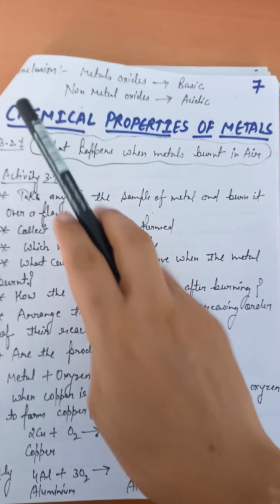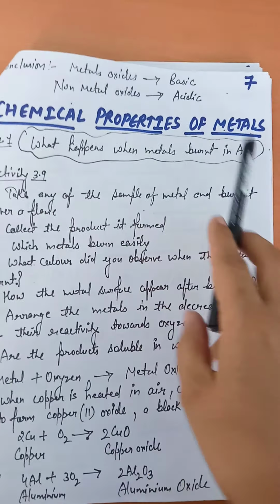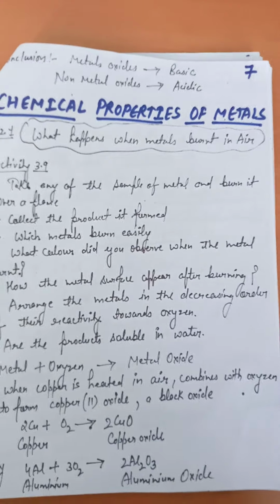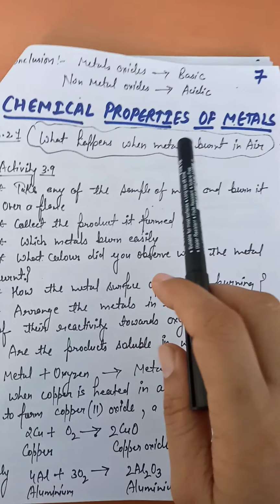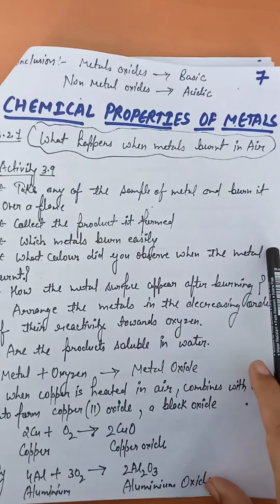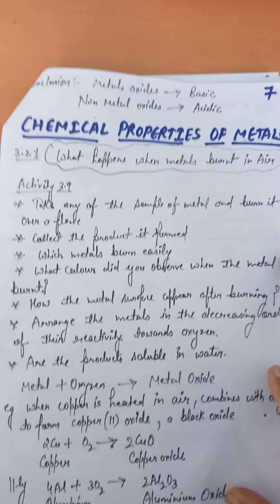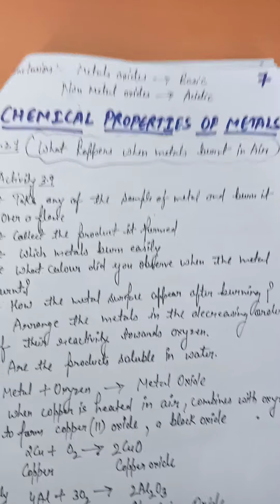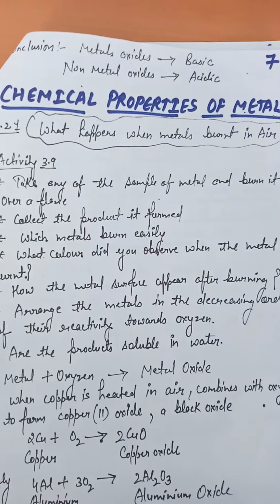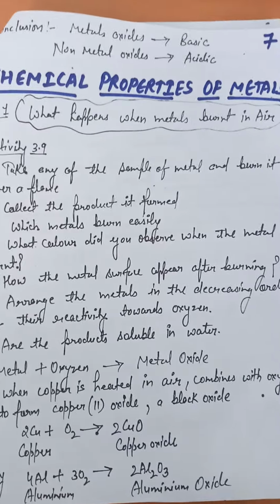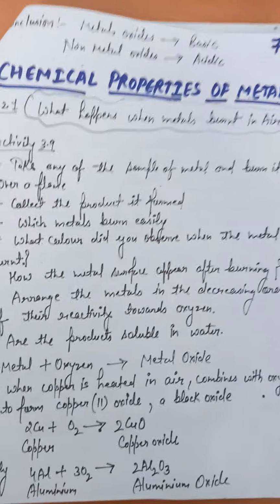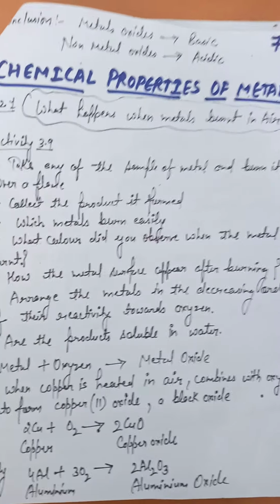Now next we have chemical properties of metals. As we discussed earlier, elements cannot be classified only on the basis of physical properties, so we should study chemical properties also. Now we will study the chemical properties, the reactions of metals with air, with water, with steam, and different kinds of reactions, and after that we will classify the metals and non-metals.